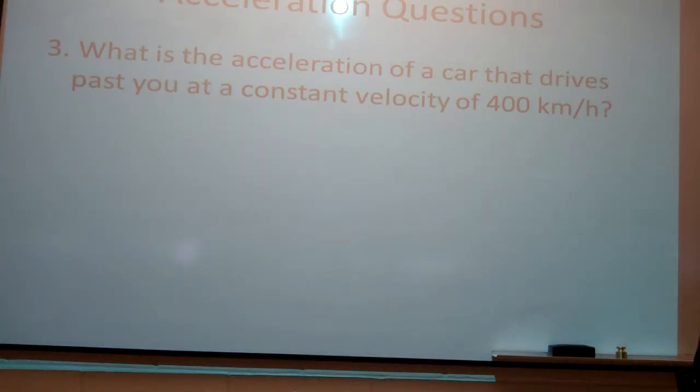Right, what is the acceleration of a car that drives past you at a constant velocity of 400 kilometers per hour? There's no change, so 0 meters per second squared would be the acceleration.